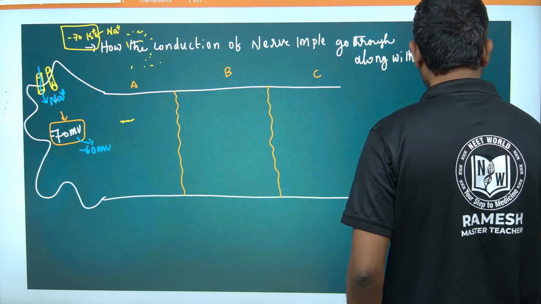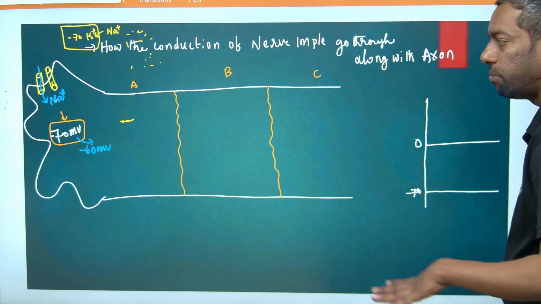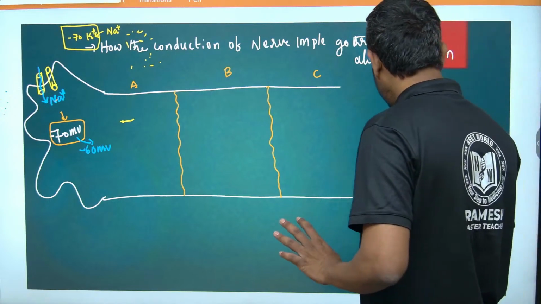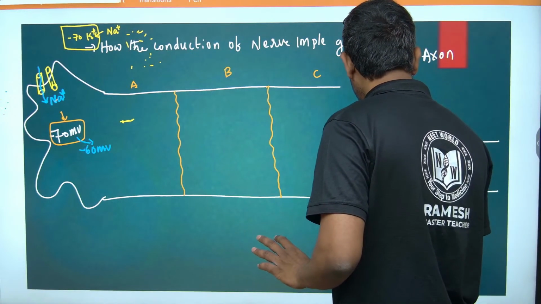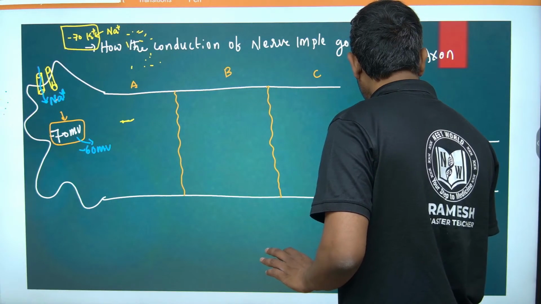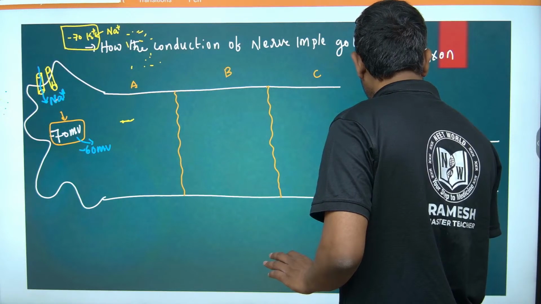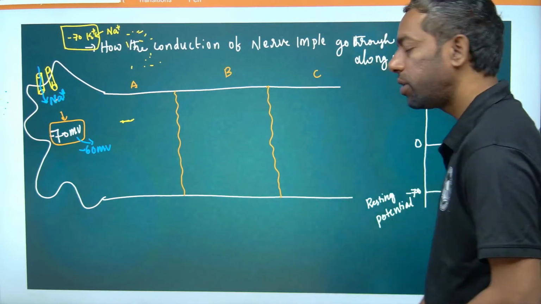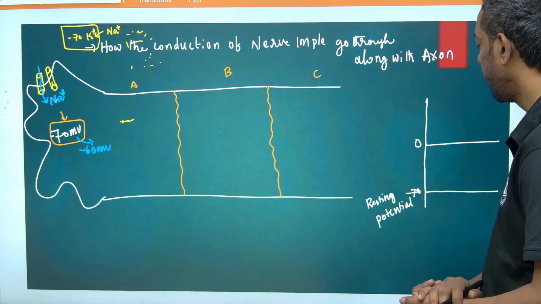Minus 70 is what we call the resting potential. The resting potential is minus 70.